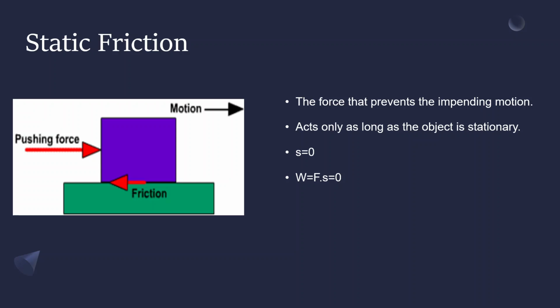As soon as it starts moving, the static friction is replaced by something called rolling friction or kinetic friction, which acts slightly differently. That's why we are separating both the forces. Since static friction acts only on an immobile object, the displacement due to the static friction is always zero. Therefore, we can say work done by the static friction is always zero.